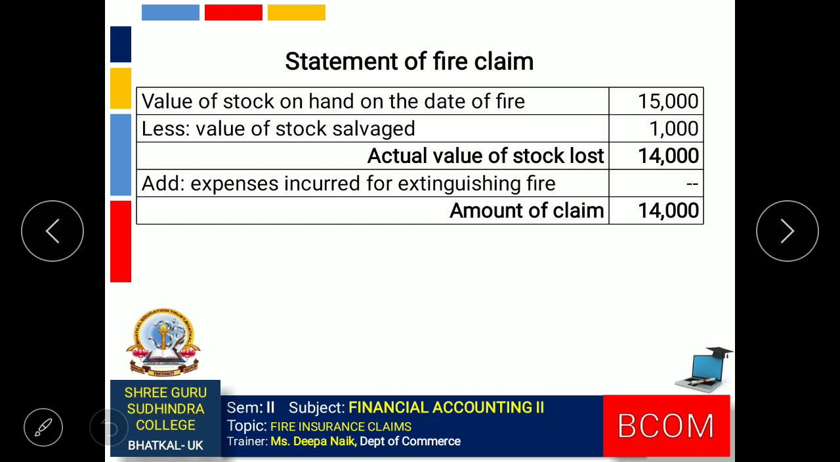So the statement of fire claim, value of stock in hand 15,000. From this we deduct the stock salvaged 1,000. So the actual value of stock lost and the amount of claim is rupees 14,000.